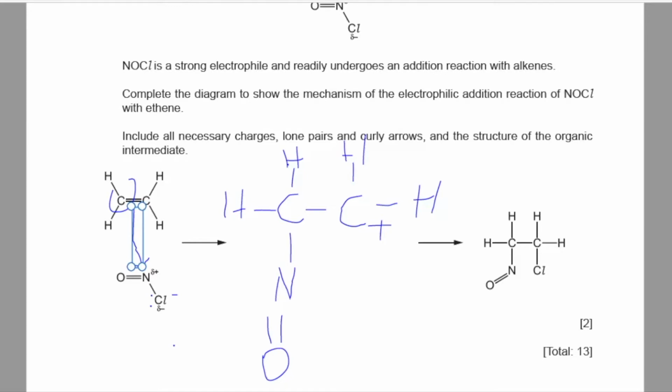So now this lone pair of electrons, I'll draw it here. Now this lone pair of electrons will be attracted towards the positively charged carbon atom. And your arrowhead needs to be towards carbon positive over here, and over here your arrowhead needs to be pointing towards nitrogen.